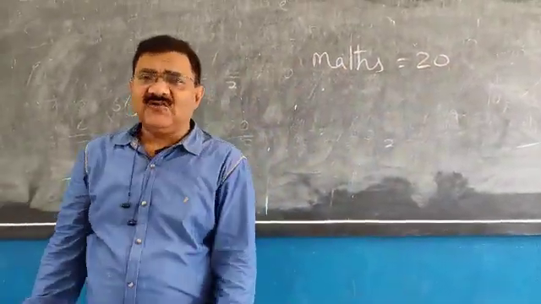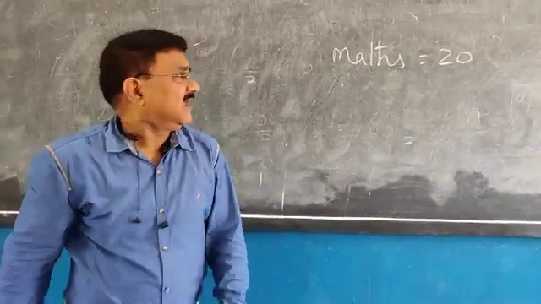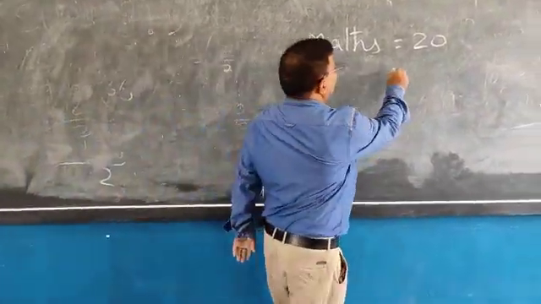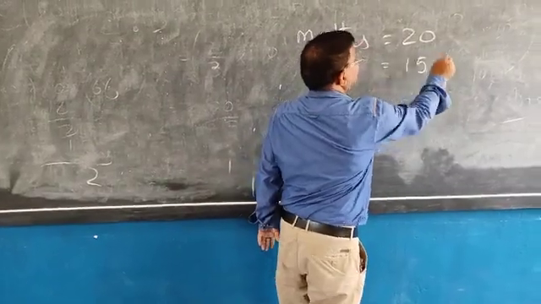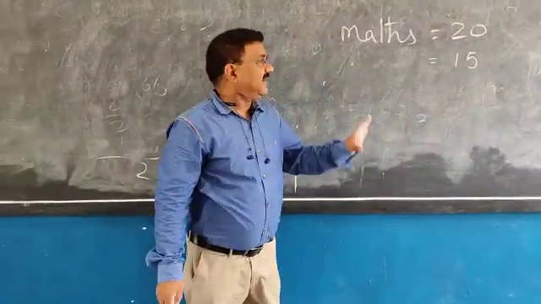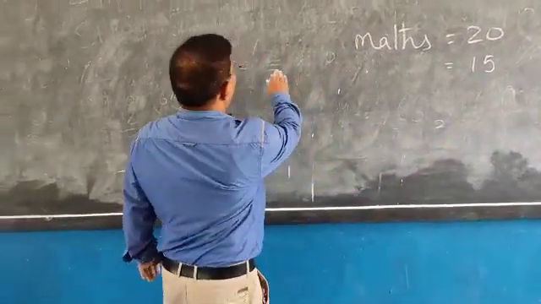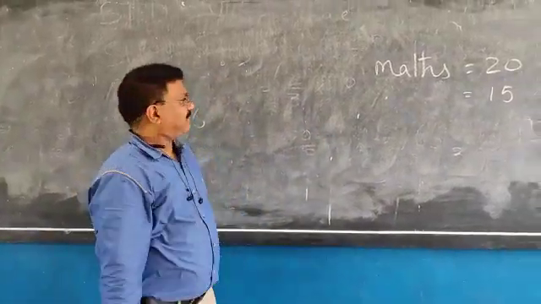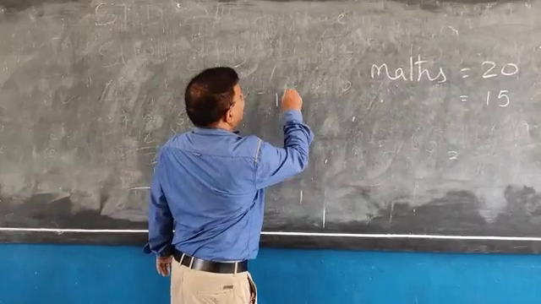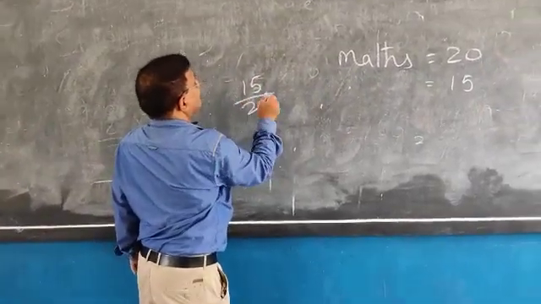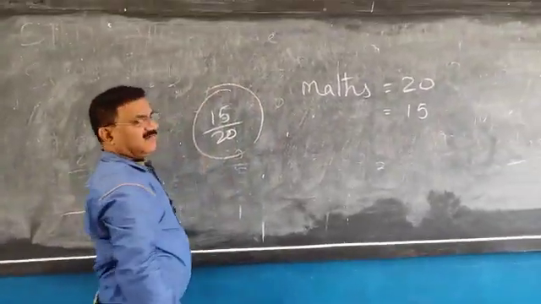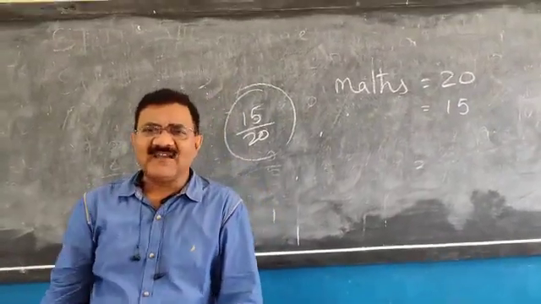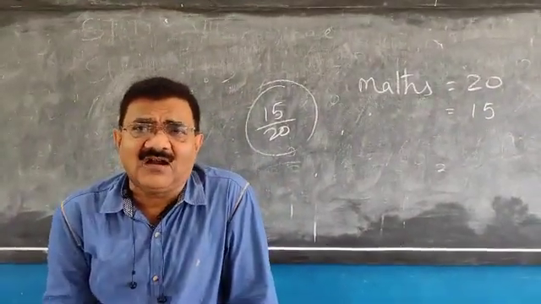And in the first unit test, out of 20, you got 15 marks. And your teacher writes just in front of the maths paper 15 by 20. This is the mark you got. Your father may ask you, what percentage you got?